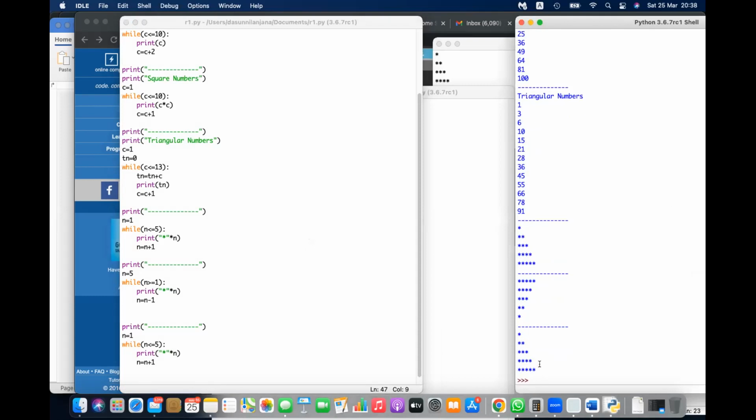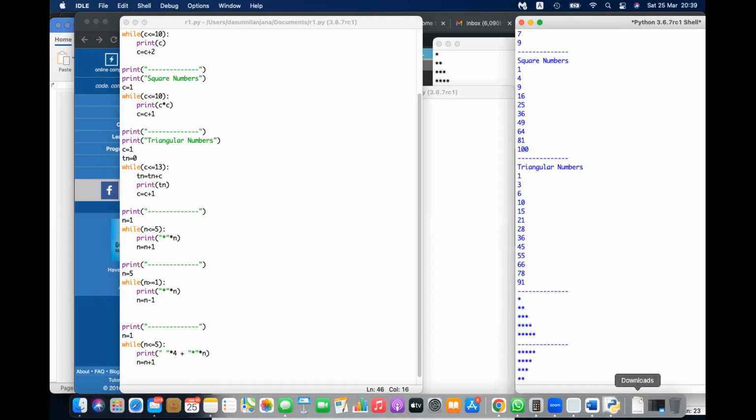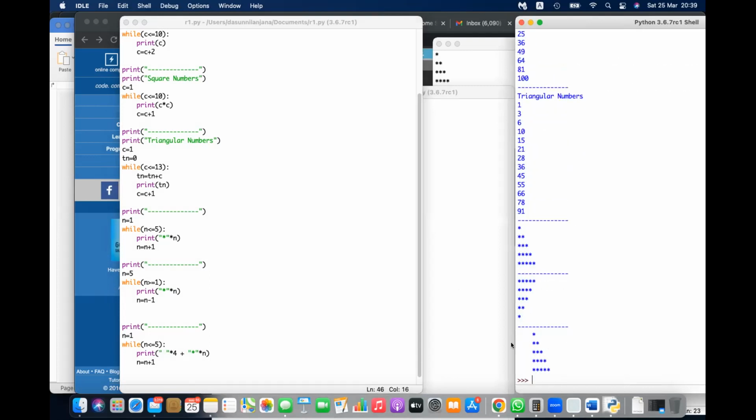Here you can see asterisks are increasing. But in front of the asterisk, you need to put spaces. You need to put spaces. First, how many spaces should we put? 4 spaces. In front of this, 4 spaces. We need to give 4 there. We can do it like this: we can increase the space with space multiplied by 4 plus this one. Then 4 comes in front of everything. So when I run this, you can see 4 comes in front of every one.